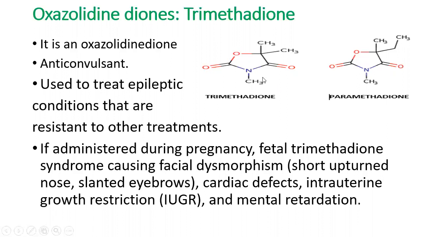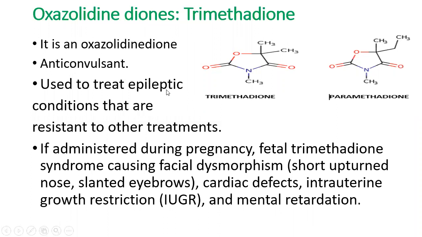So in oxazolidinediones, we have two derivatives. One is trimethadione and another is paramethadione. In trimethadione, there are three methyl groups present, and in paramethadione there is an ethyl and a methyl group present.